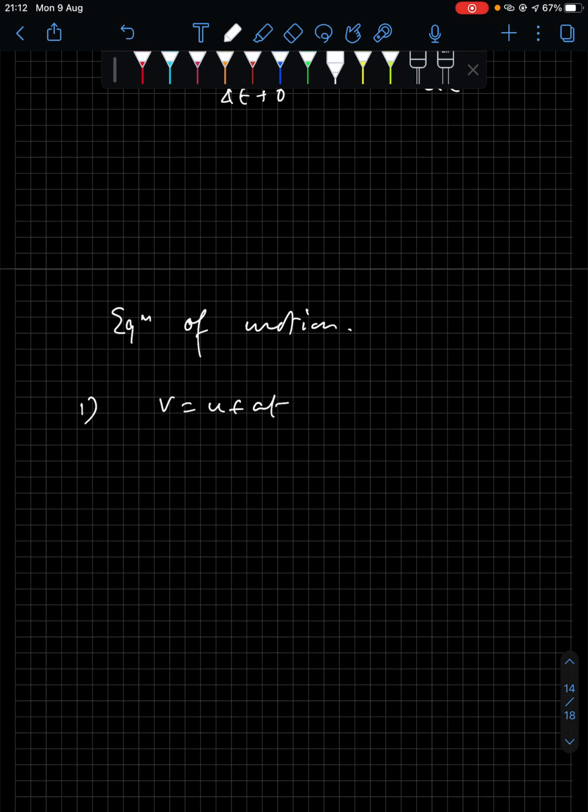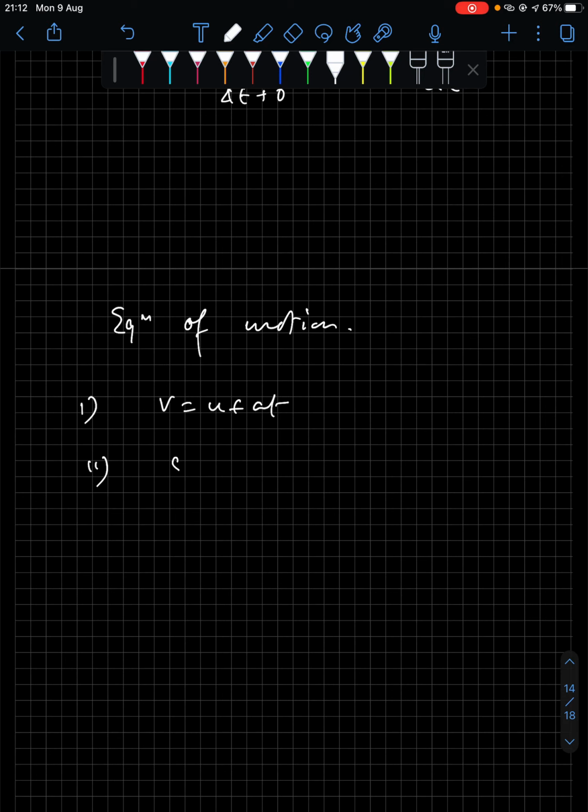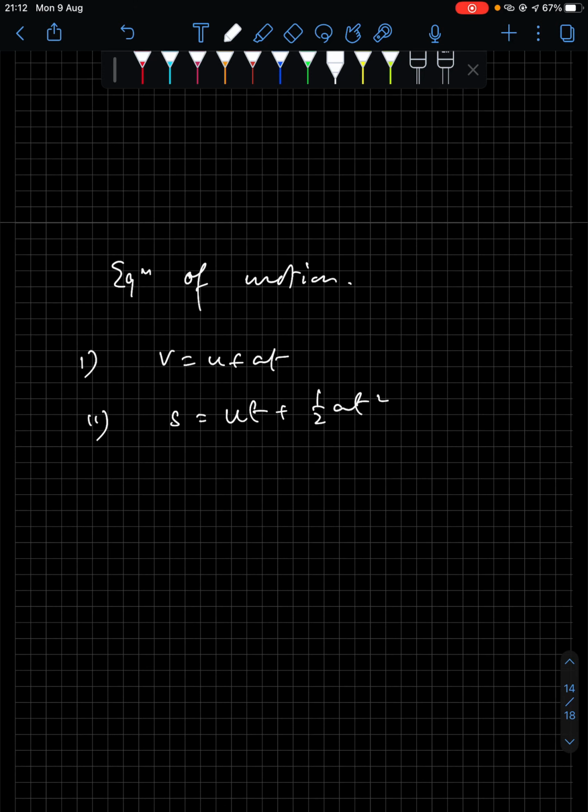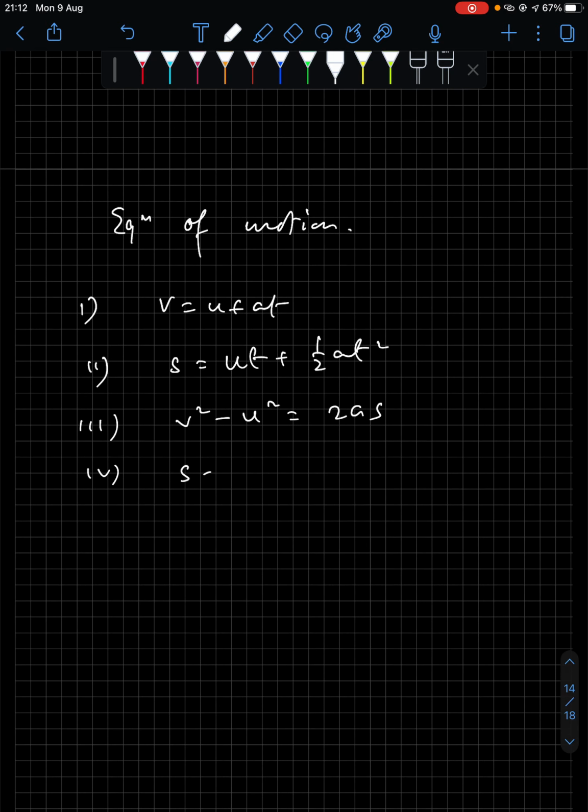So equations of motion, the first one: v equals u plus at. Here v is final velocity, u is initial velocity, a is acceleration and t is time. Then you have s equals ut plus half at square. Here s is the distance, and u, a, t are initial velocity, acceleration and time as before. Then you have v square minus u square equals 2as.